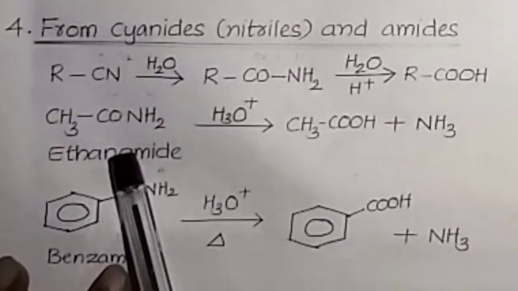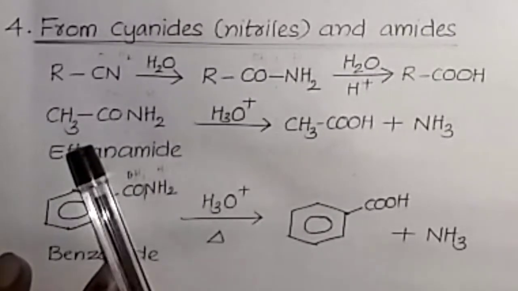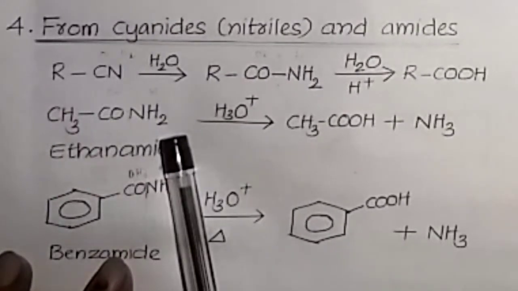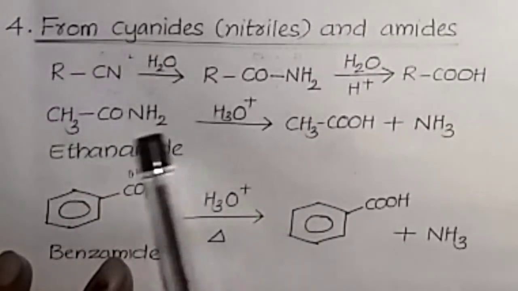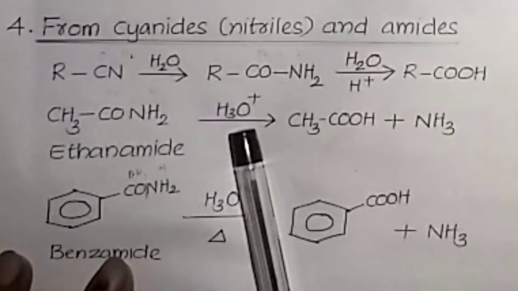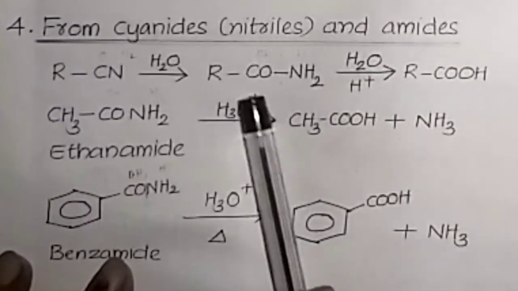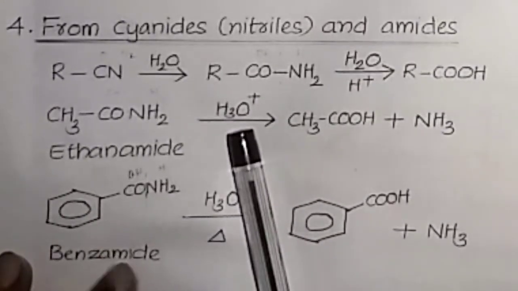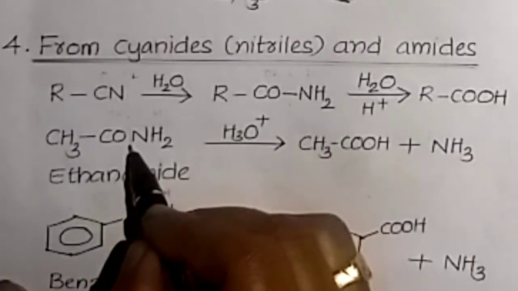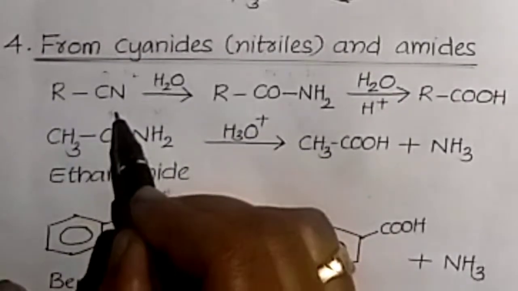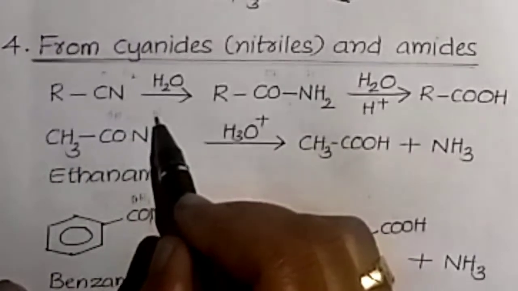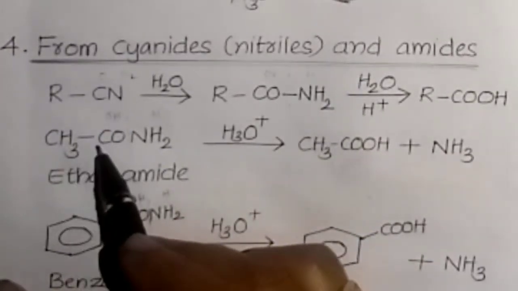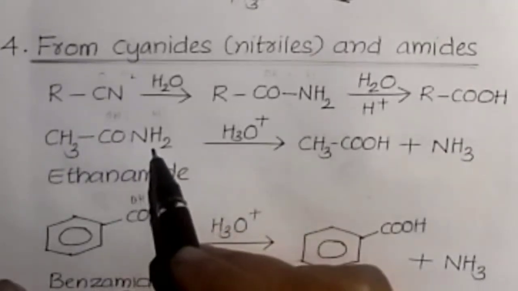The next method of preparation is from amides. The CONH2 group is the amide group. CH3CONH2, this is ethanamide, on hydrolysis, acid catalyzed hydrolysis, that means with H3O plus. Here the bond breaks, OH is added from water and H is added. So we get the major product CH3COOH plus NH3.